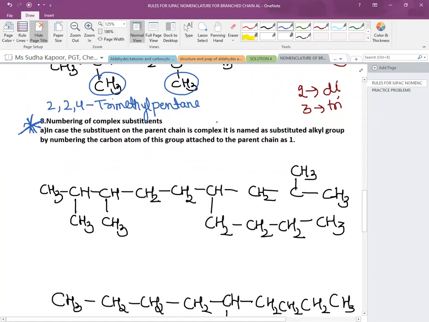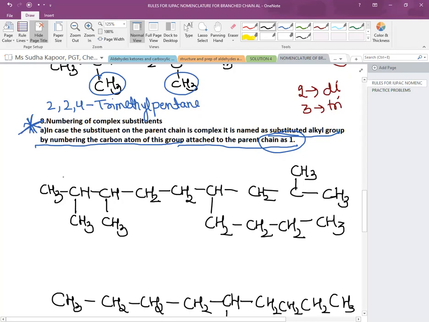In that case, we have to follow the rule that in the substituted alkyl part, the carbon atom which is attached to the parent chain is numbered as 1. That is, the substituted branch which is present on the main chain, that carbon is considered as 1. So this is a very important example.